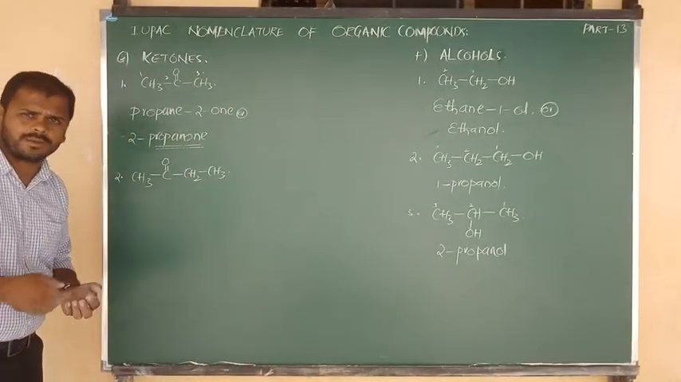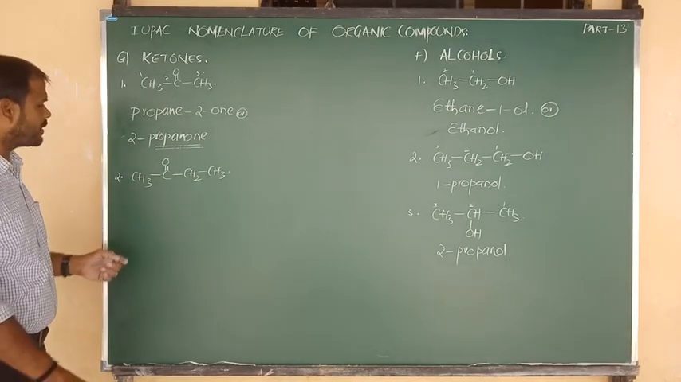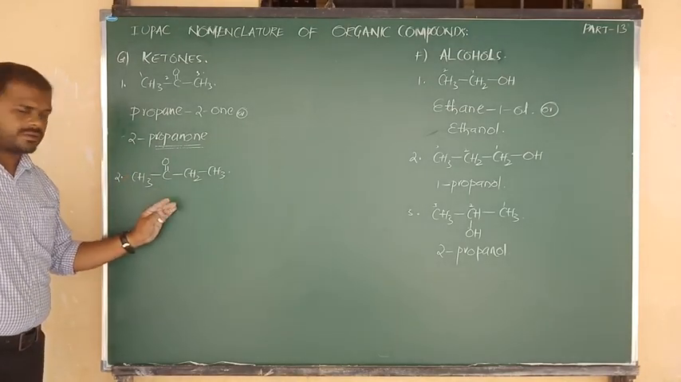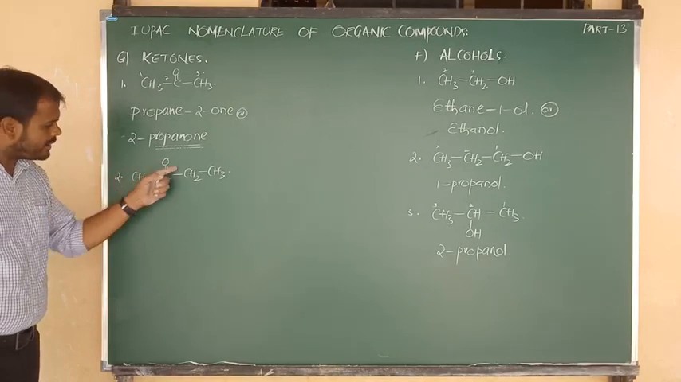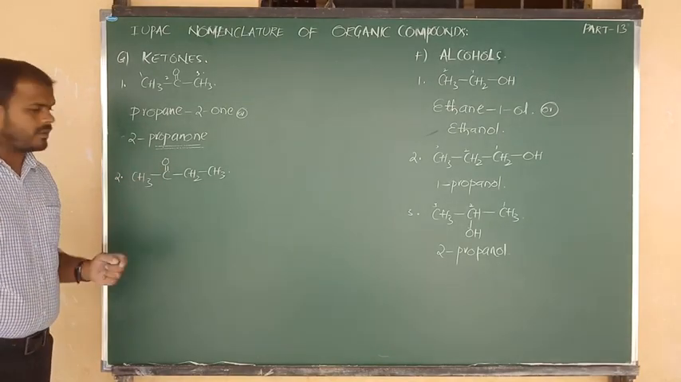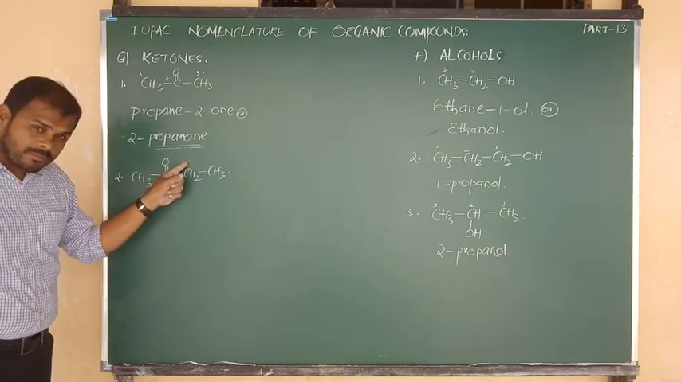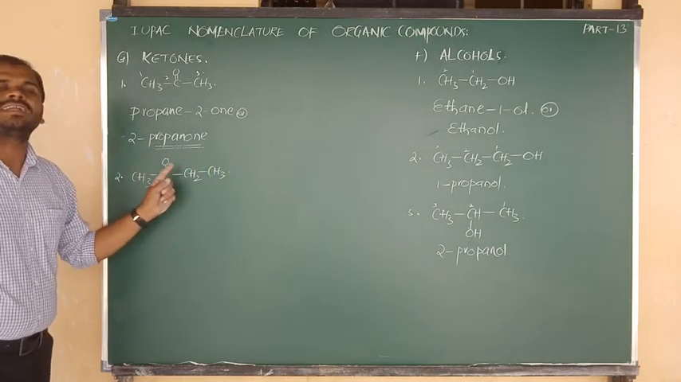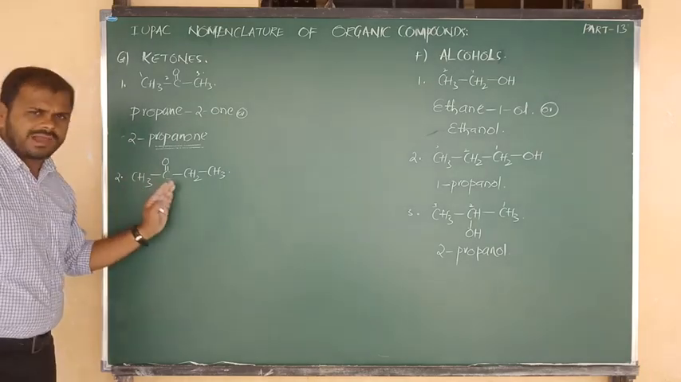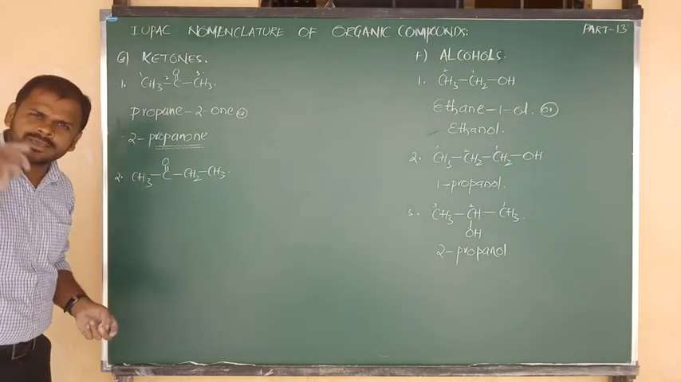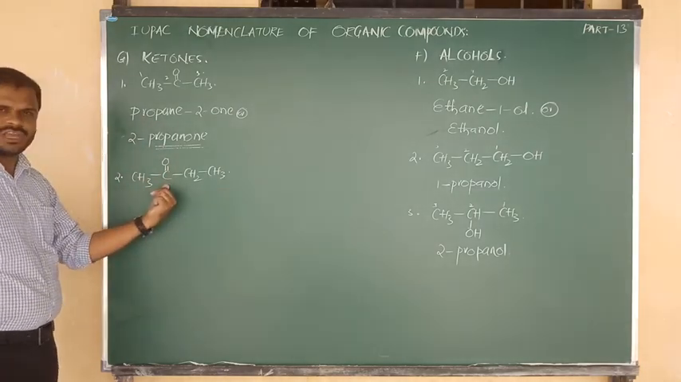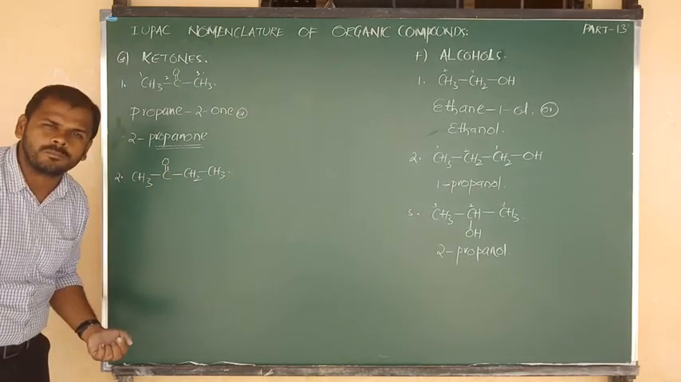Come on, try to think. So the answer is, when we move from the right, CH3 is number 1, CH2 is number 2 and C double bond O will get 3. When we move from the left, the keto group will get the second priority. When we move from the right, keto will get the third priority.